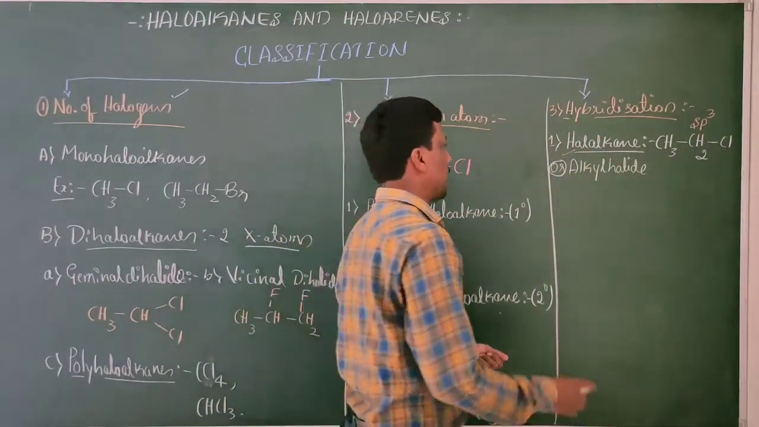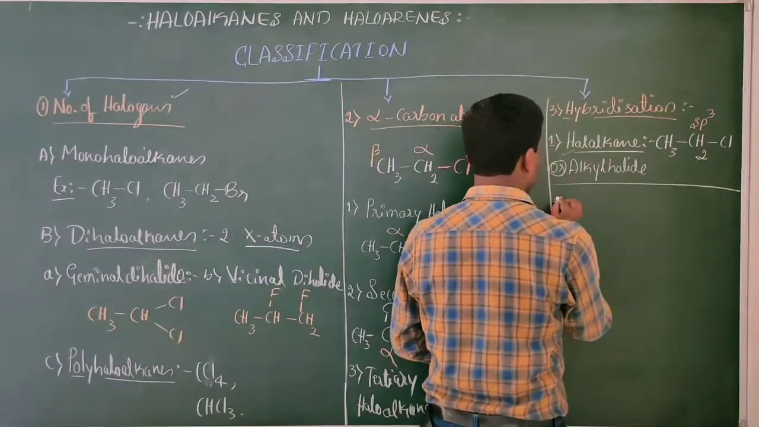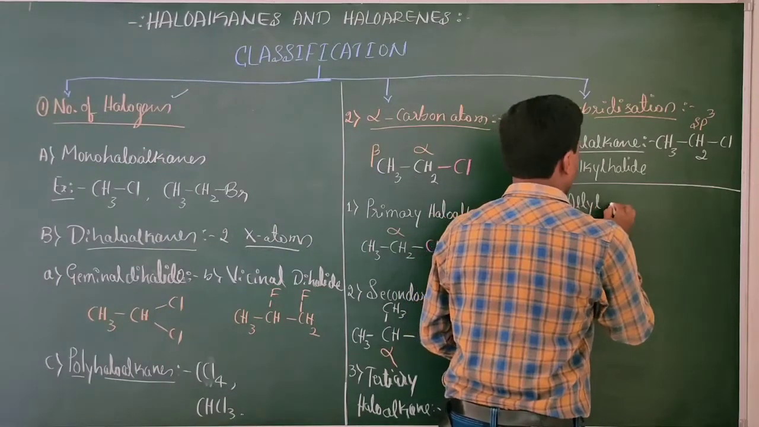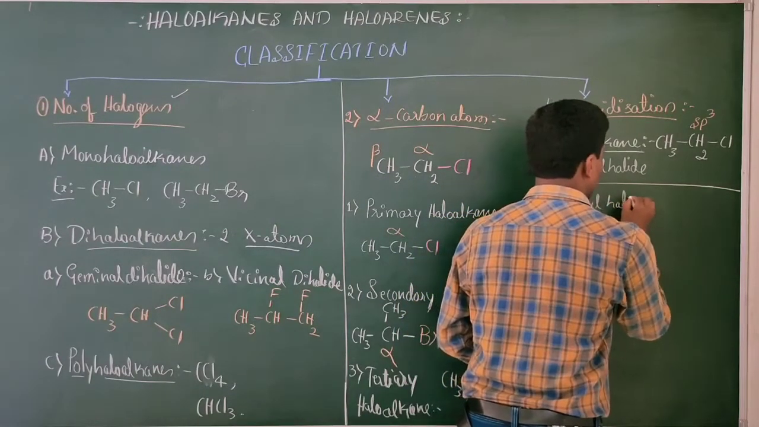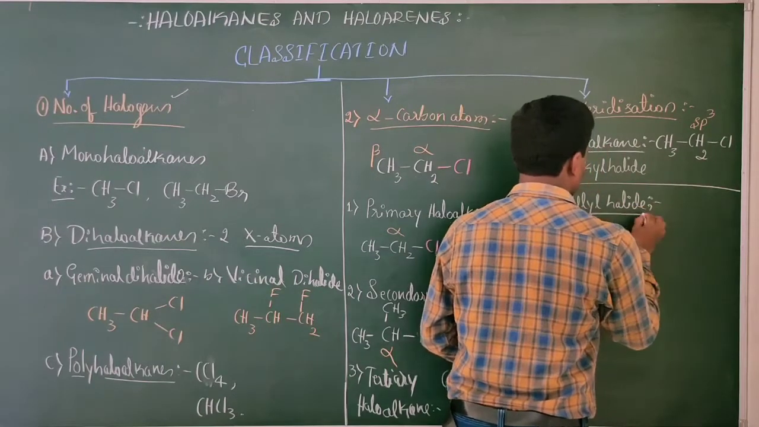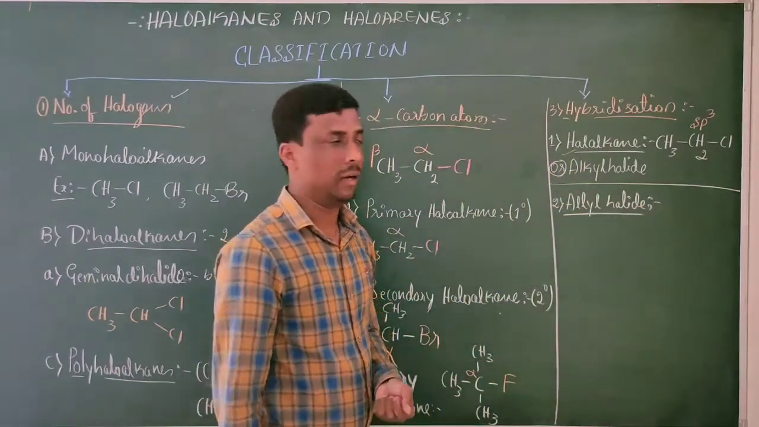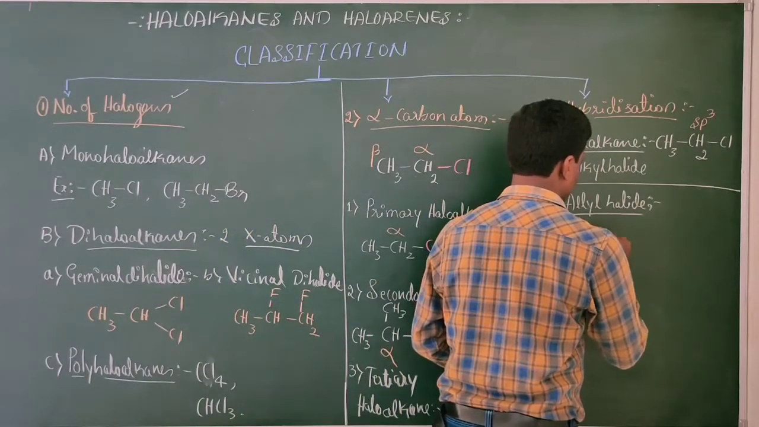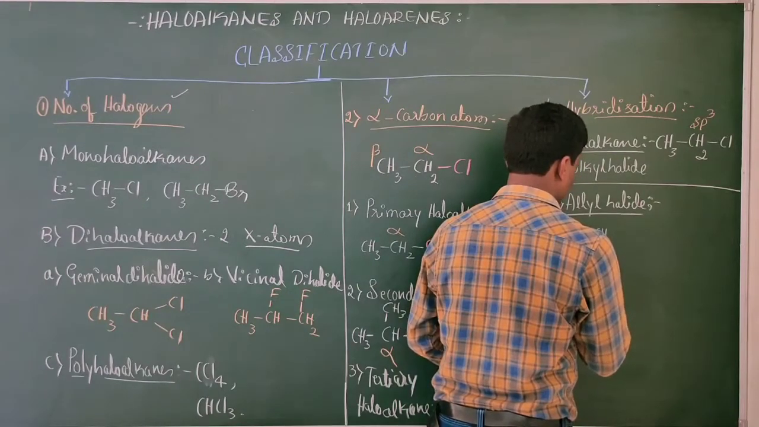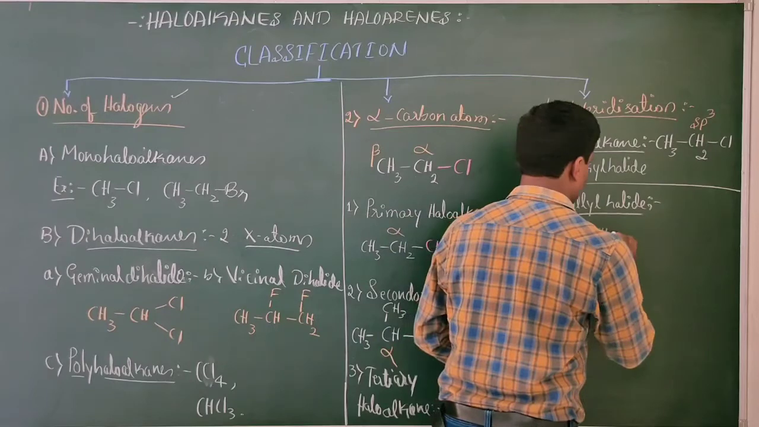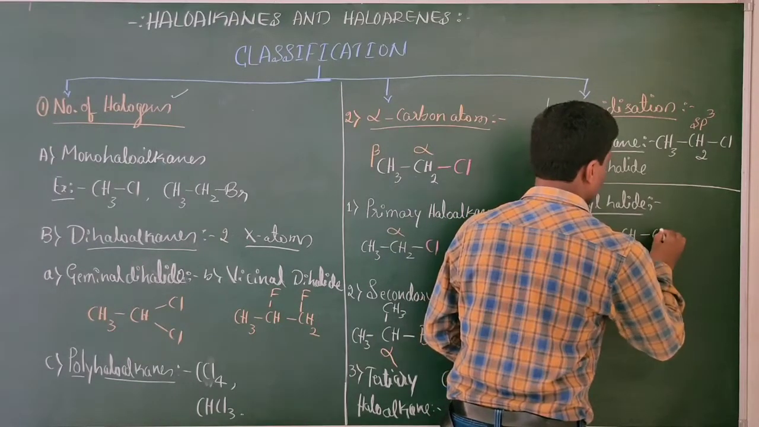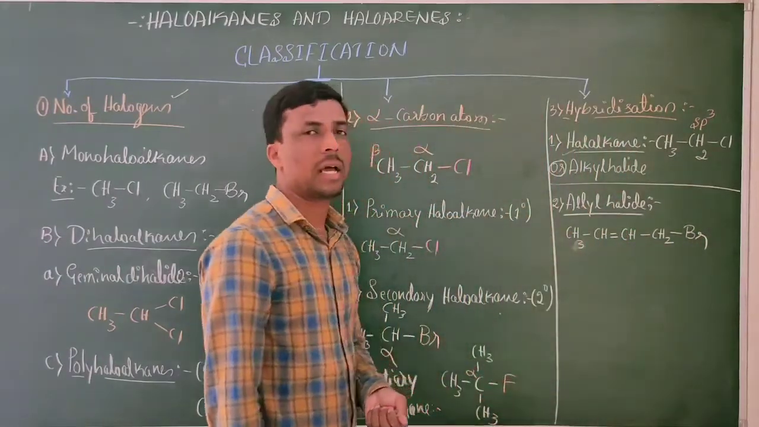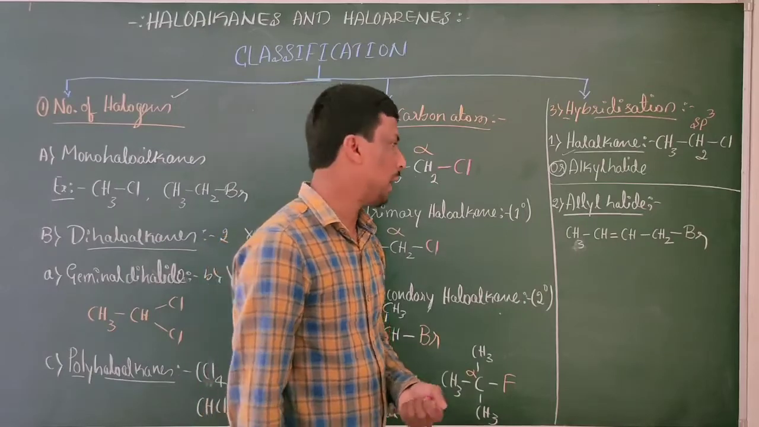This is the first one. Second one, allyl halide. Second one is allyl halide. This is an example for allyl halide. Allyl halide. See here.